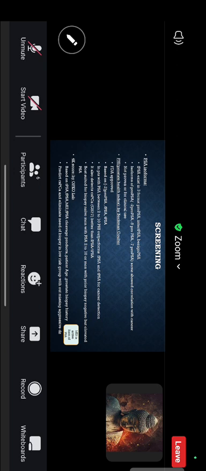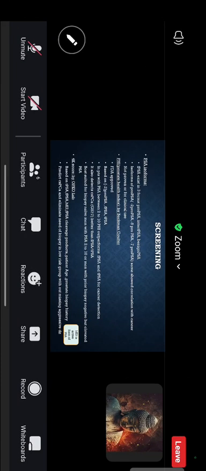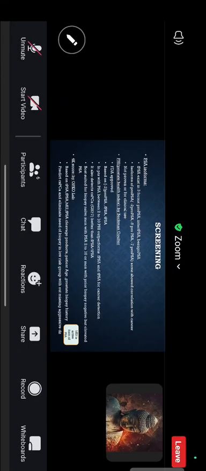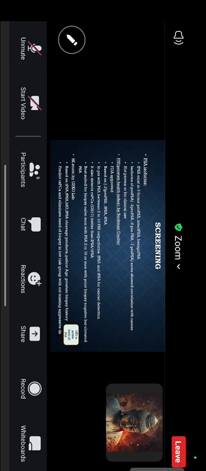And there are two more FDA approved indexes or scores. One is PHI, Prostate Health Index, developed by Beckman Coulter, based on 2 pro PSA, free PSA, and total PSA. They are more useful for patients with PSA between 2 to 10, and they outperform free PSA and total PSA for cancer detection. They also suggest more significantly the clinically significant prostate cancers.